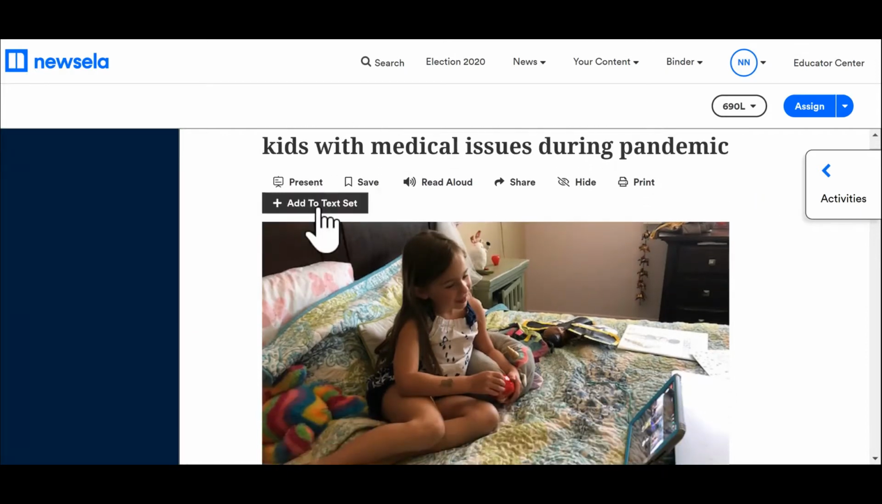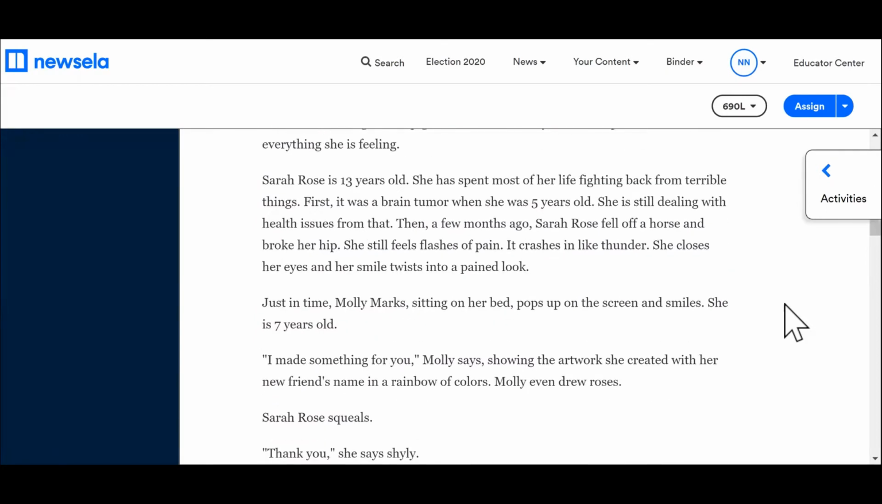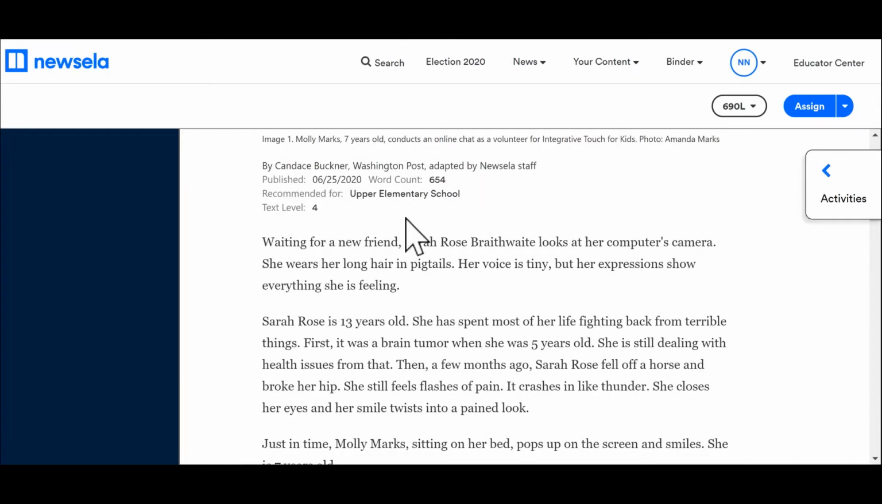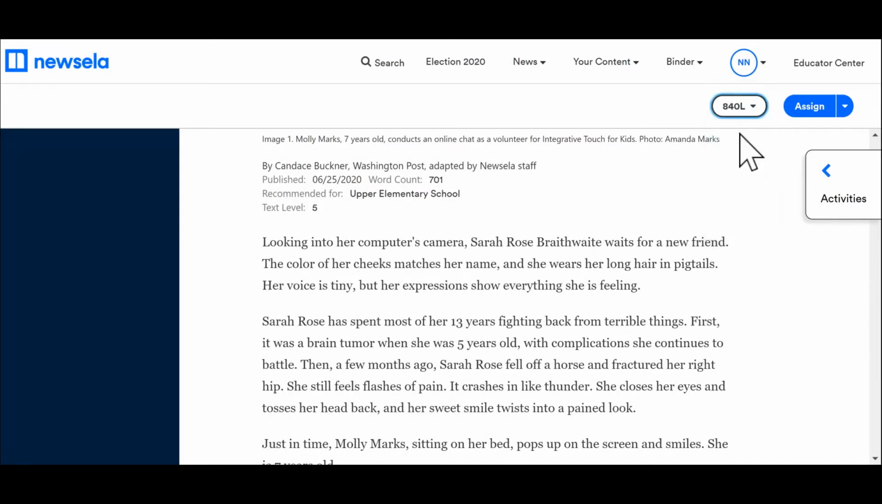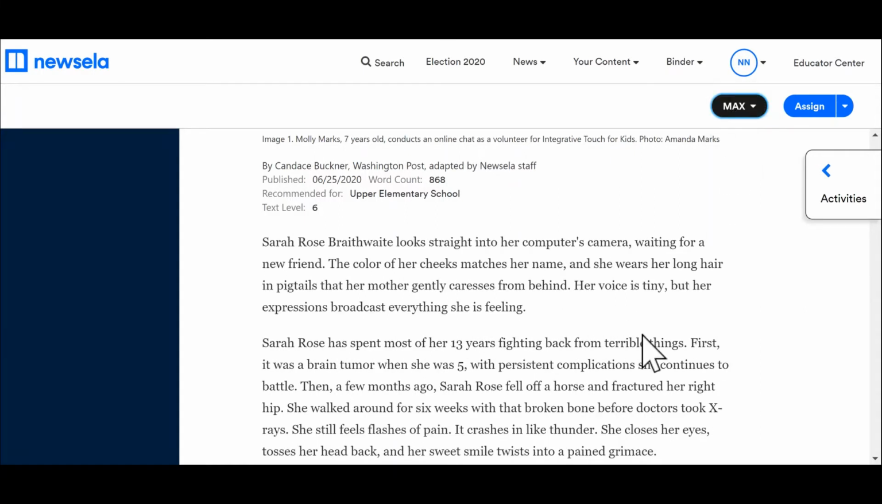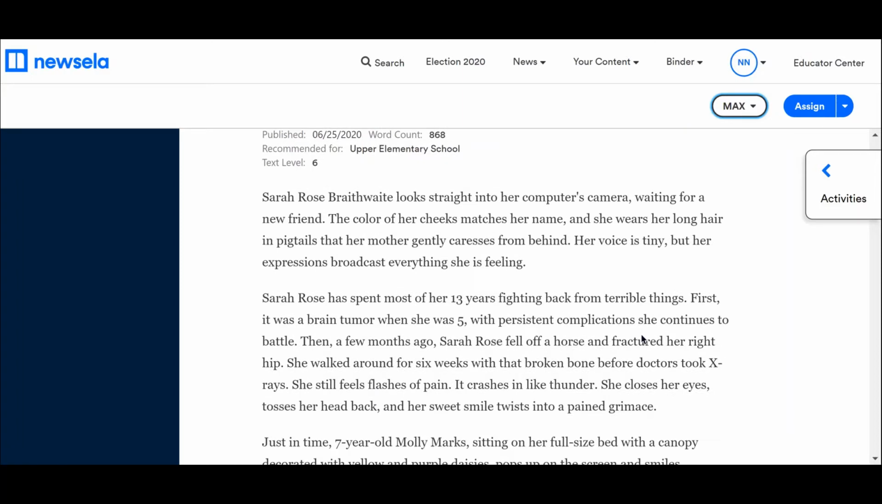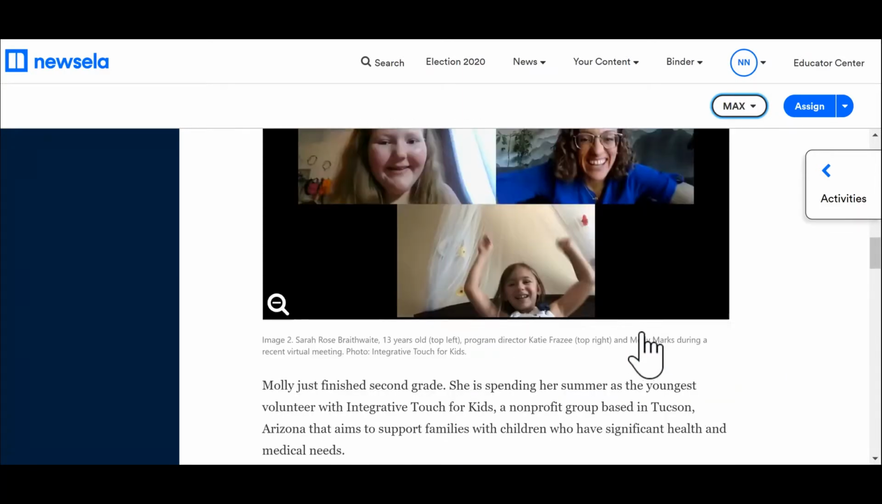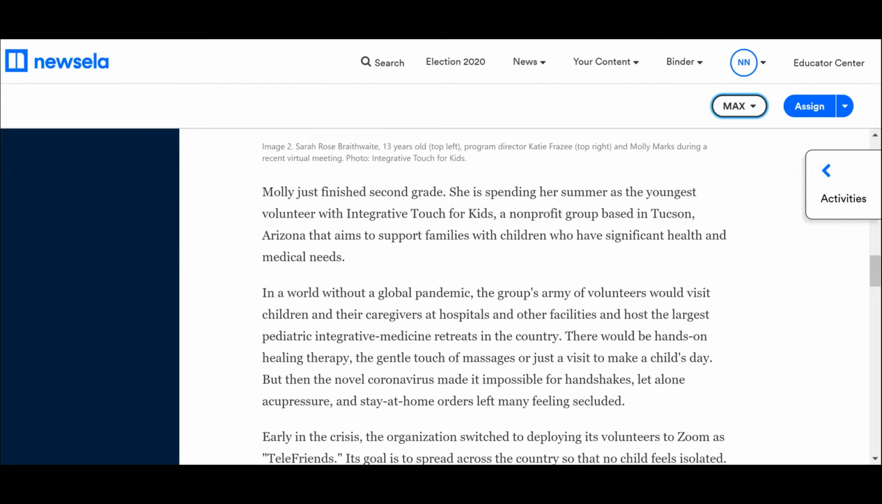If you wanted to create your own text set and add it to that, you absolutely could. But you can see now that the text level is at a 4th grade reading level. I could bump it up, 5th grade. And if I go to the max reading level of this one, it is at text level 6. So it is still 6th grade, upper elementary school. And you would be able to assign that to your students.